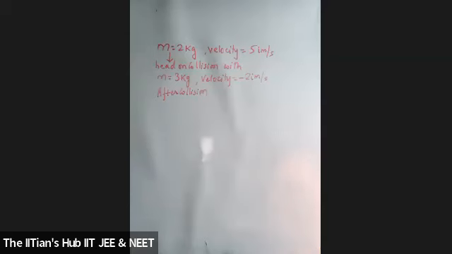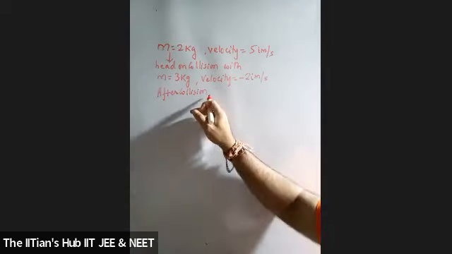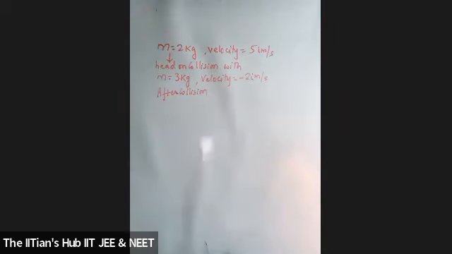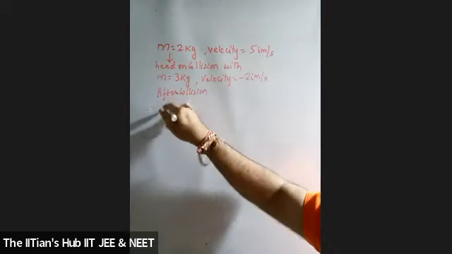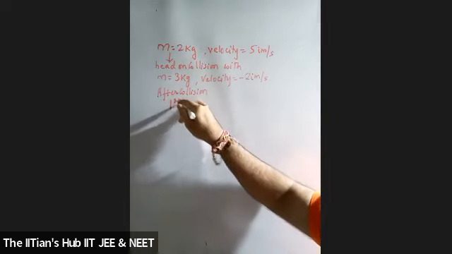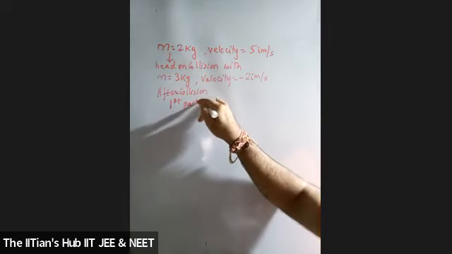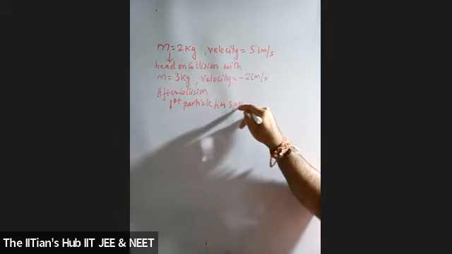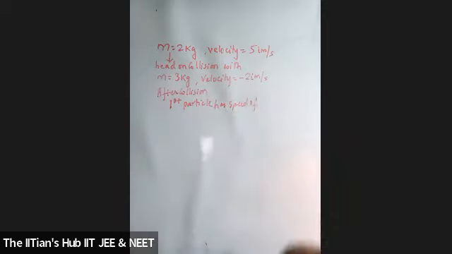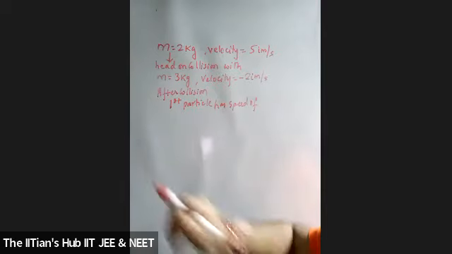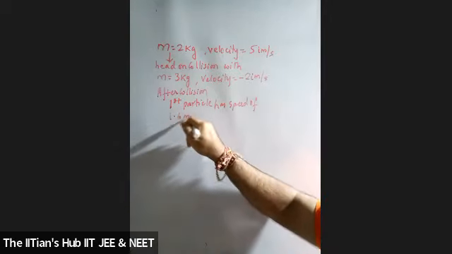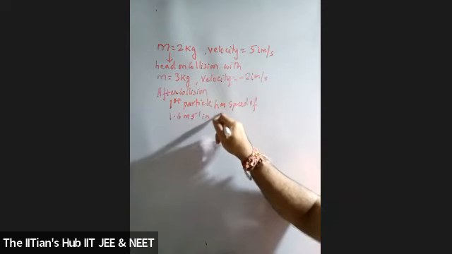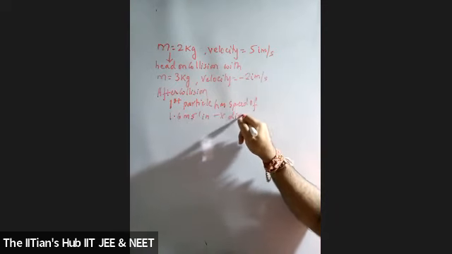3 kilogram with a velocity of -2 meter per second, students. Okay, after collision, students, the first particle has a speed of 1.6 meter per second in negative x direction.